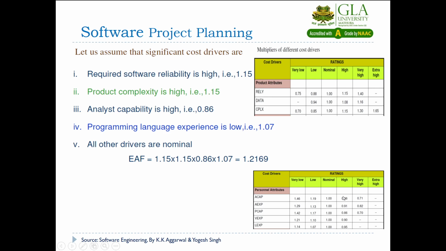Next is programming language experience is low, so you go for the low value 1.07. And for the rest of the values, the question is saying you have to assume nominal, so all the remaining 11 values will be 1. There is no effect of multiplying by 1. So we will multiply these 4 values for the effort adjustment factor.